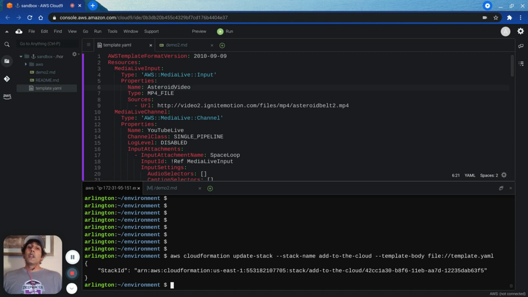This is pretty good. This is also called a pure approach because it creates no drift. Drift is a measurement. Drift measures whether my code and my resource are together or apart. For example, it's up to me to decide how I change that name. I could change the name in other ways without changing the template code. For example, I could change the name in the console, or I could change the name of the Media Live input with a command, AWS Media Live Update Input.